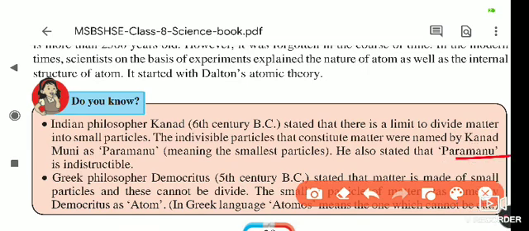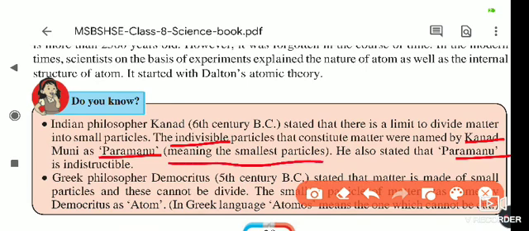So here they told you there is a limit. Maharshi Kanad, in the 6th century BC, stated there is a limit to dividing matter into small particles. When we divide and redivide, it becomes smaller, and at one stage it is indivisible. It does not divide any further. The particles that constitute matter were named Paramanu by Kanad Muni.